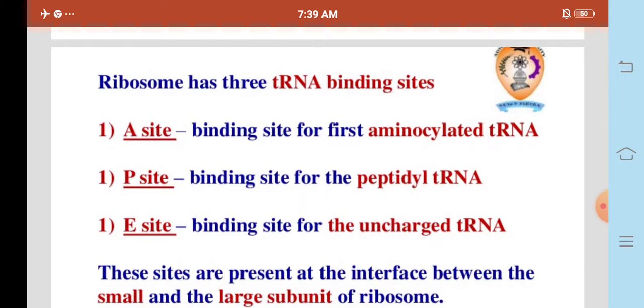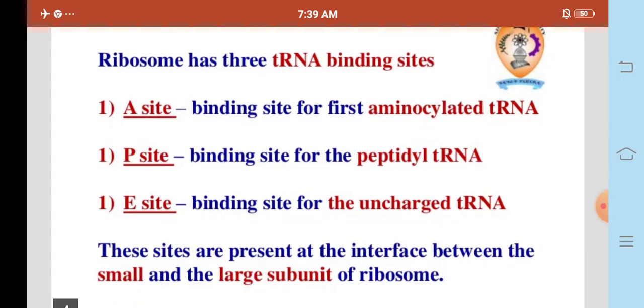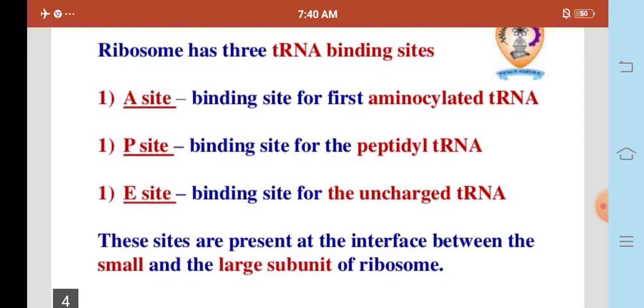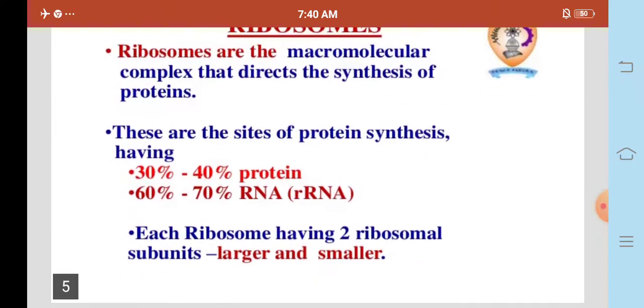Ribosomes have 3 tRNA binding sites: the A site, P site and E site. The A site is the binding site for the aminoacylated tRNA. The P site is the binding site for the peptidyl tRNA. The E site is the binding site for the uncharged tRNA. These sites are present at the interface between the small and the large subunit of ribosomes.